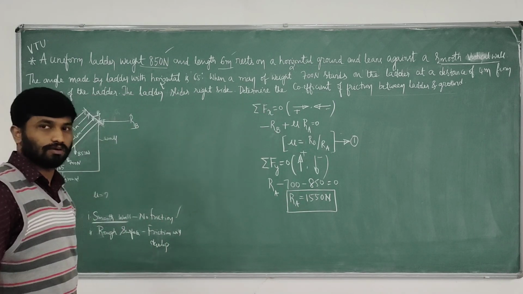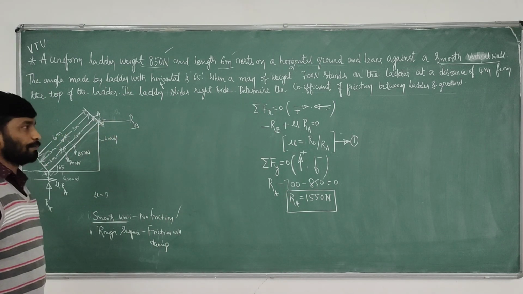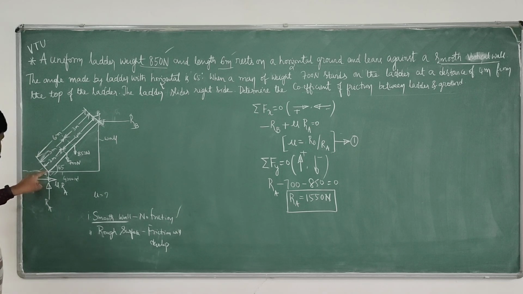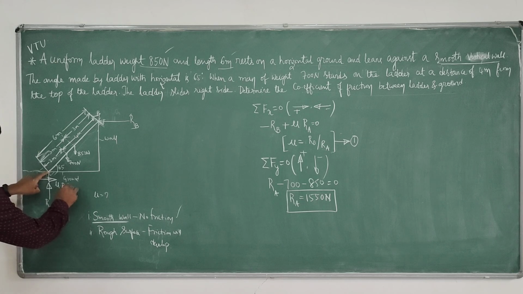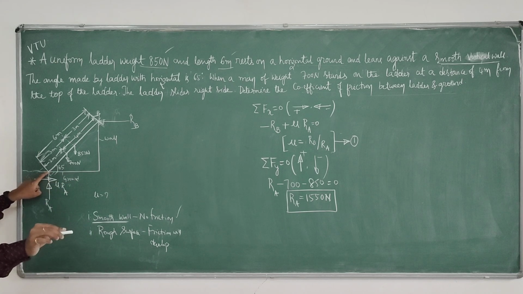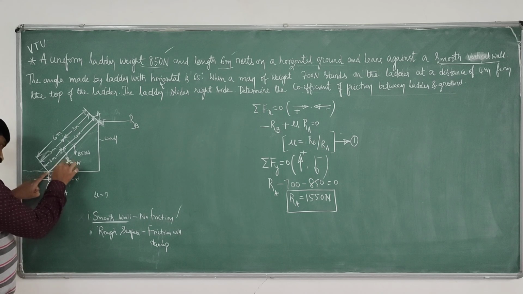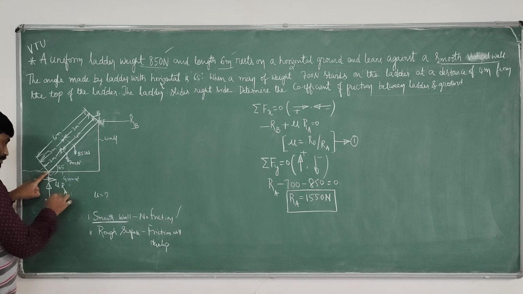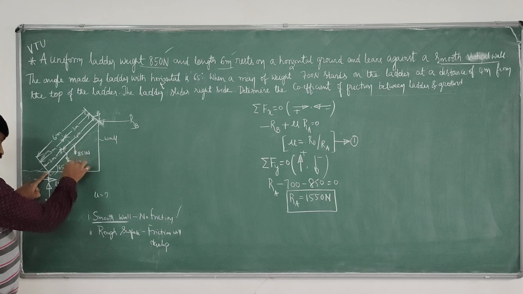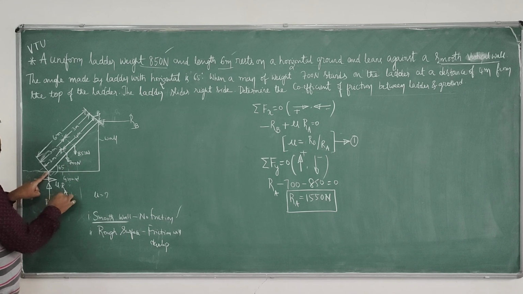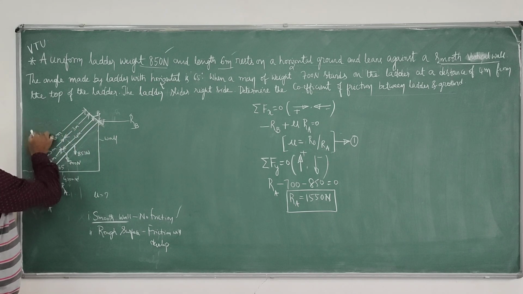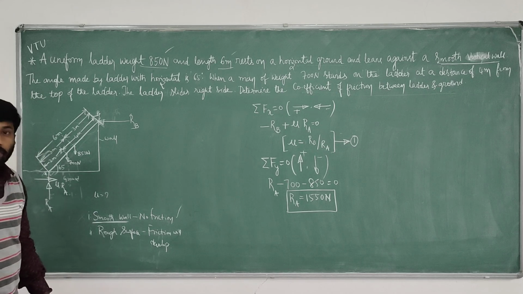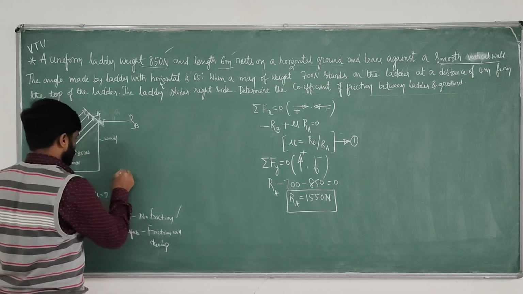1550 Newton. Now we have to compute RB. For that, I will take moment about A equals 0. If we take moment about A, this will act at the same line of action, so 0. This also acts at the same line of action, so 0. But this 700 comes here. I want to determine this horizontal distance. 800 comes here. I want to determine this horizontal distance. RB goes here. I want to determine the vertical distance. For that, first I will consider